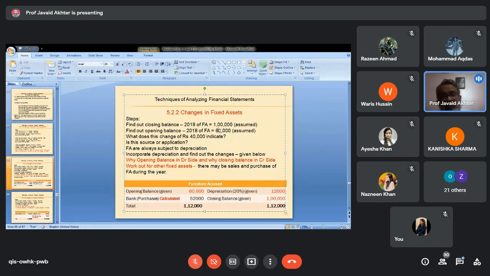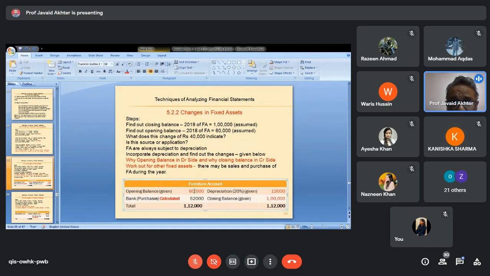To adjust the depreciation part, a simple and better way is to prepare the fixed assets account. In this you have two values with you, 1 lakh and 60,000. If you open furniture account, let us say this fixed asset was furniture, and prepare a ledger of this account, what is this opening balance? Which side will you write the opening balance? This is the closing balance. Which side is closing balance written, debit or credit? Credit. So we have written closing balance. Opening balance we have written this side.